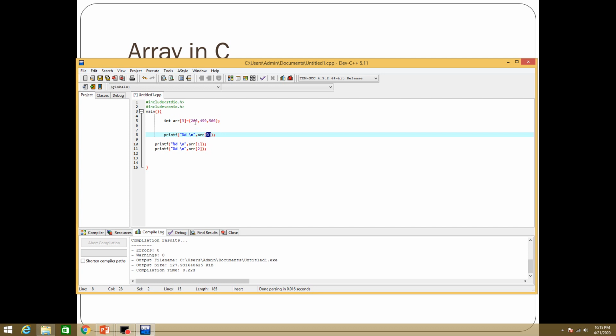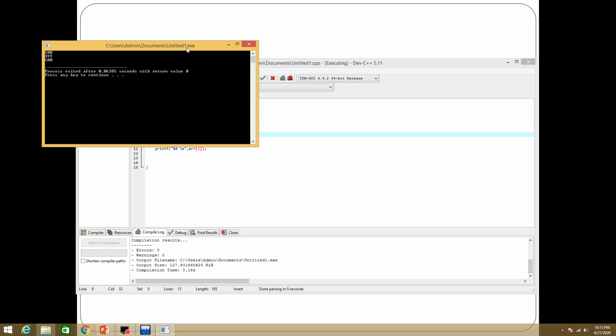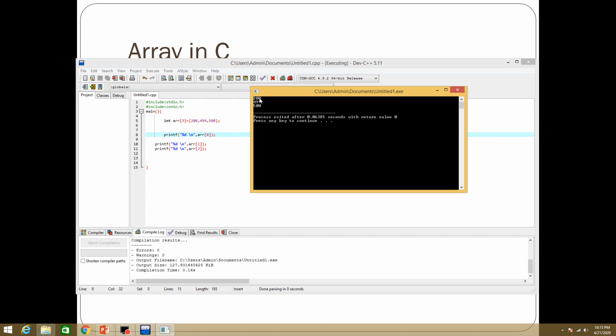So at the 0 location it will print 200, at the 1 location it will print 499, and at array location 2 it prints 500. So let's compile it again and execute. As you can see, it prints 200, 499 and 500.